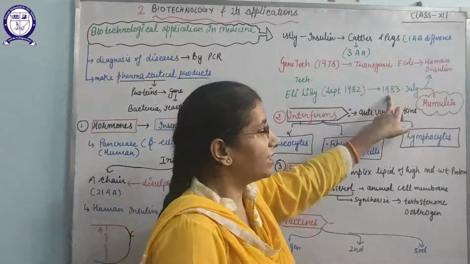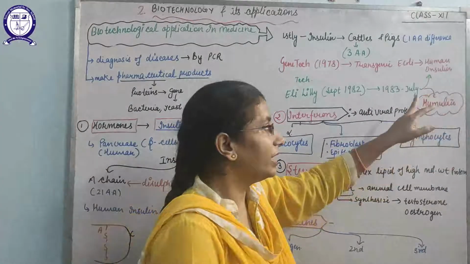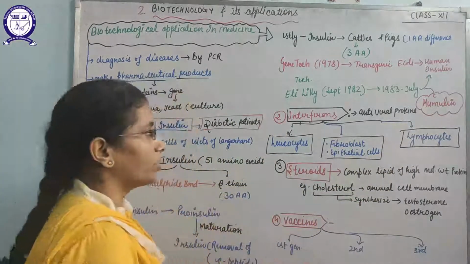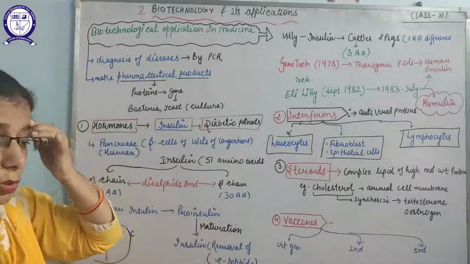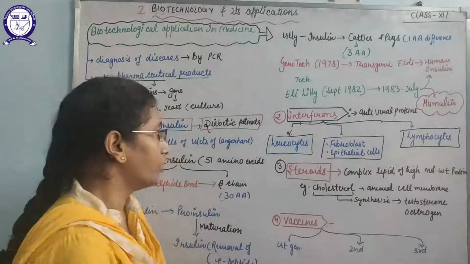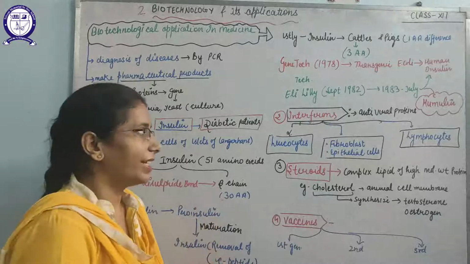Then in July 1983, they made the first engineered human insulin and gave it the name Humulin because it is for the use of humans. So we can say this insulin controls the level of sugar in humans. We can synthesize it by recombinant DNA technology.